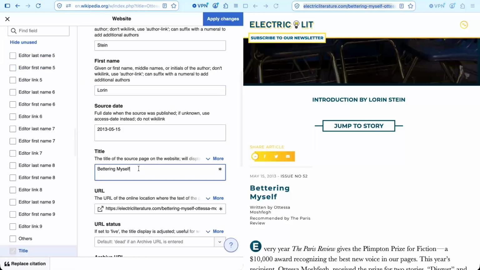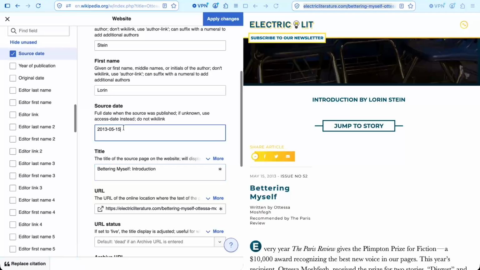And here, just to make that clear, I'm going to say that this is the introduction. And for the source date, this is correct. It often inputs the source date automatically in this numeric format. Because this is an article about an American author, I'm going to change this around to a date format that's pretty common here, and I like to read it better.